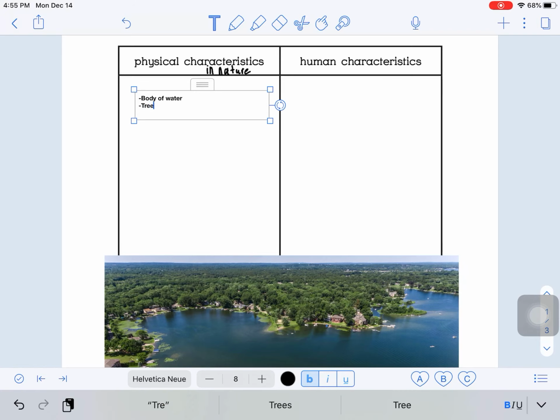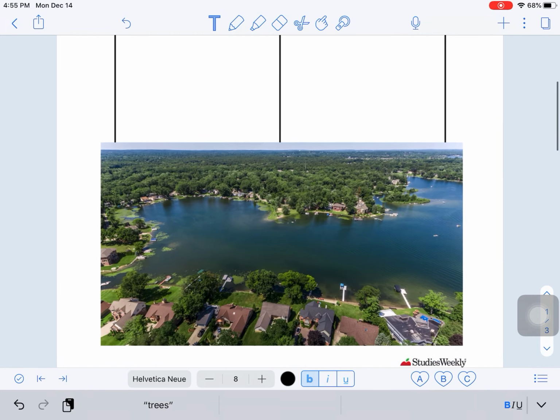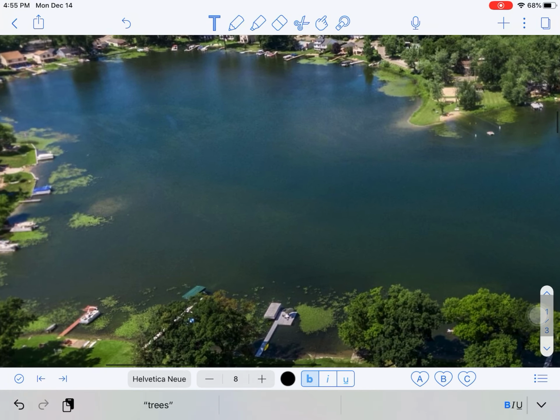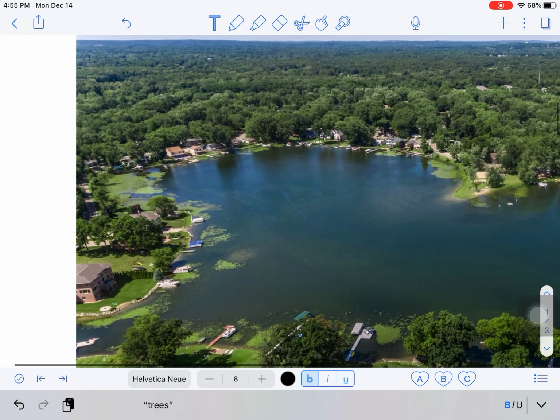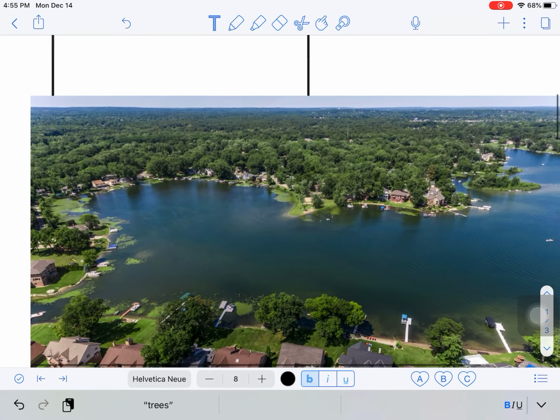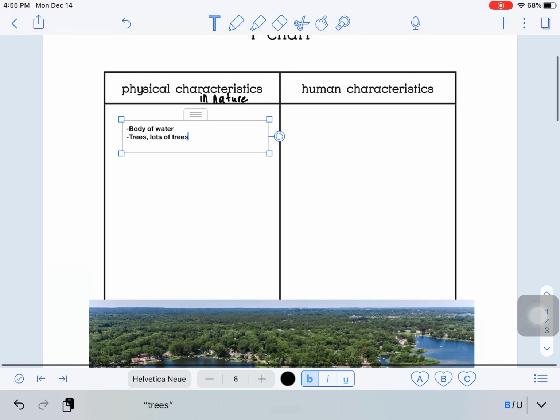I see trees. I'm going to say lots of trees, because trees would be another physical characteristic in nature. Let's zoom in. What else do you see here? You can't really see it that well, but I know there are fish in this lake. And we know that animals, not humans, but animals, are part of our physical characteristics in nature.